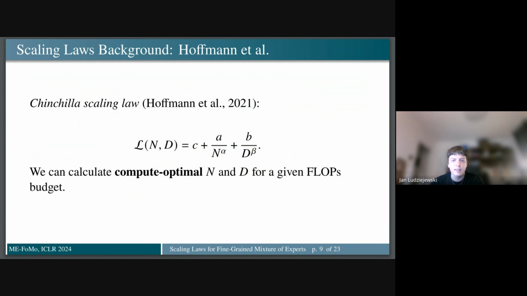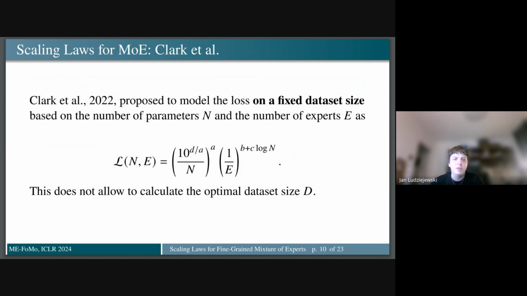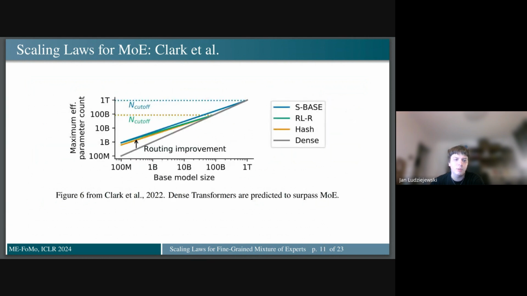For example, Chinchilla scaling laws predict loss using 2 hyperparameters, number of training tokens and number of model parameters, and we can use it to calculate compute optimal parameter to token ratio. There also have been created scaling laws for MoE models that derive the function that predicts loss using the number of parameters and number of experts. However, they do not consider variable training length, and all the experiments share the same datasets. Therefore, it does not allow them to calculate the compute optimal parameter to token ratio for MoE models. Extrapolating over the number of parameters while keeping the dataset constant, they've predicted that regular dense transformers will surpass MoE in effectiveness after we scale up to 1T parameter models.